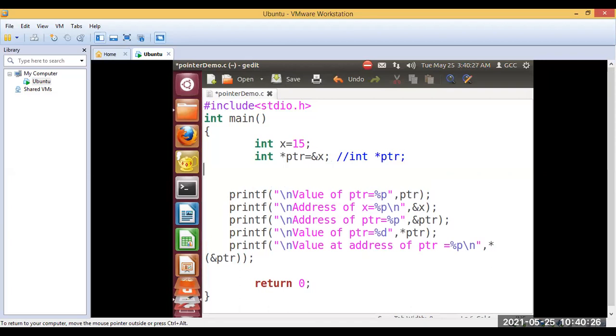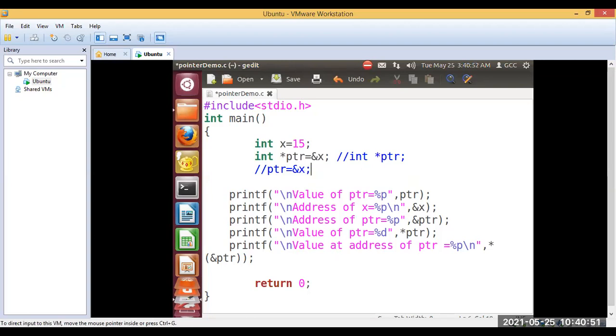Then I will write it as PTR. See, now I'm not using the asterisk symbol here. Both the ways, you follow this line or you can follow this. Any convention you can follow. And then I'll just initialize it to ampersand x. You can split it in 2 statements or you can write it in a single statement. Now here, I just want you to tell the values, okay?